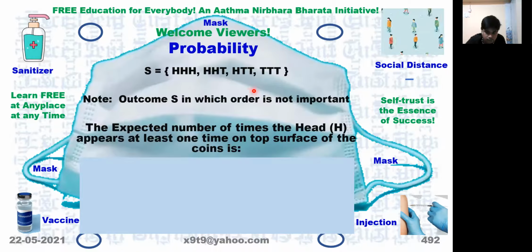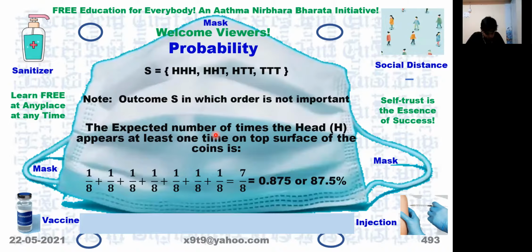No. Head must be 7/8. 7/8 it will come, because at least means minimum it is 1 time, but more than that can be considered, maximum. It can be 2 and 3 also. So it is 7/8 or 87.5%.